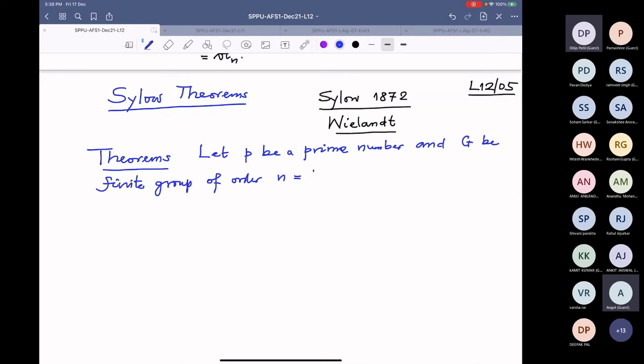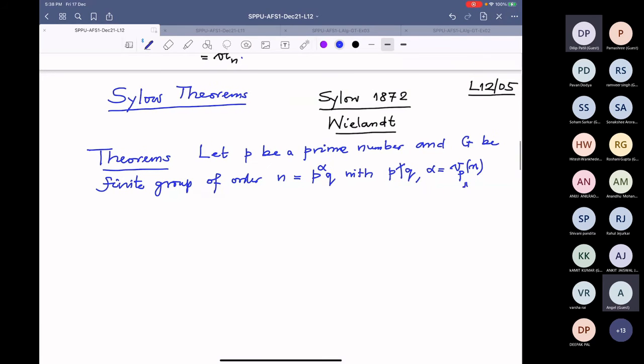So I am going to write n as p power alpha times q, where p doesn't divide q, q may not be prime. This alpha I am denoting by v_p of n. You know this notation v_p of n, that is the highest exponent of p in the prime decomposition